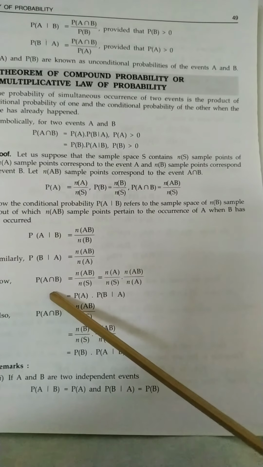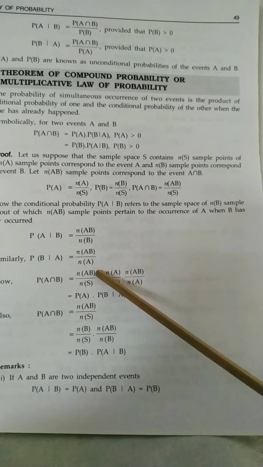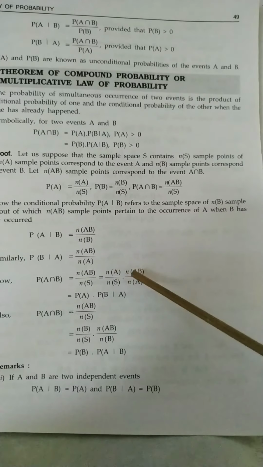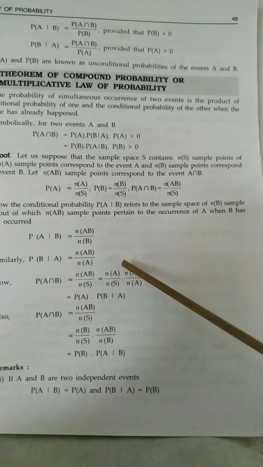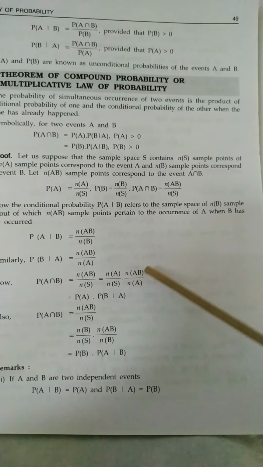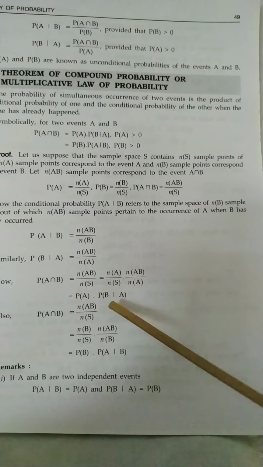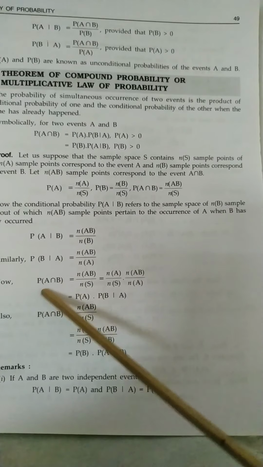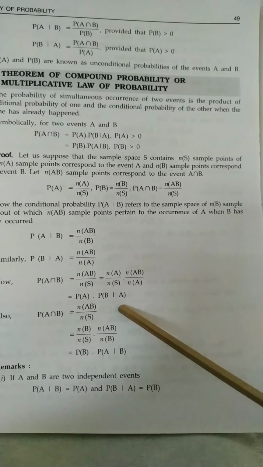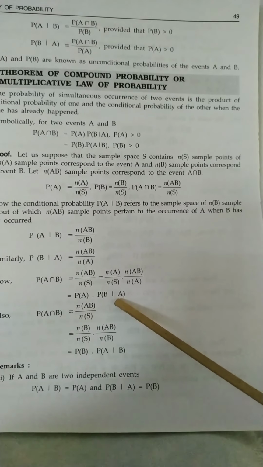Now we are asked to find the probability of A intersection B. So by definition we can write N of A intersection B by Ns. Now if you split it, we multiply and divide by Na, so Na extra we have multiplied here. So this probability will be P of A, and this will be P of B given A. Hence the proof that probability of A intersection B will be P of A dot P of B given A, that means one is unconditional probability, the other one is conditional probability.